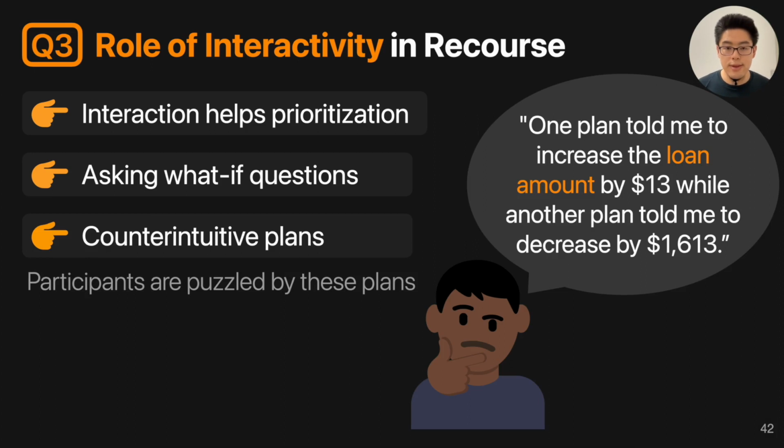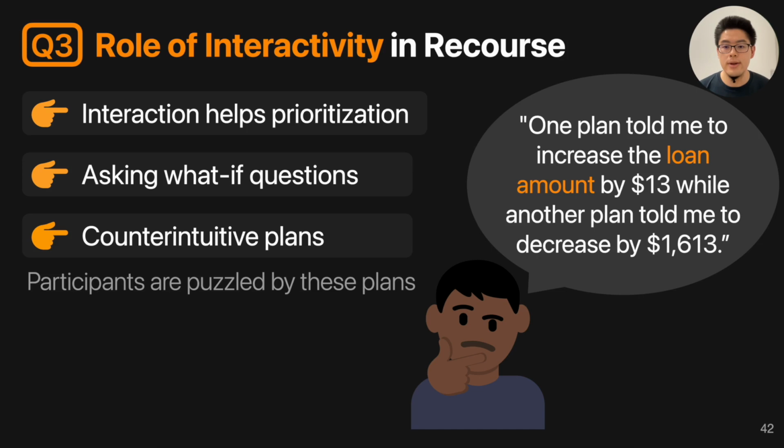Third, in deploying the model in our study, some features are not monotonically increasing or decreasing, so there can be some counterintuitive plans. For example, on some features, maybe the likelihood of getting a loan increases a little bit, then decreases, then increases, then decreases. So there are some weird hiccups during the recourse plans. And we ask participants to report those counterintuitive plans.